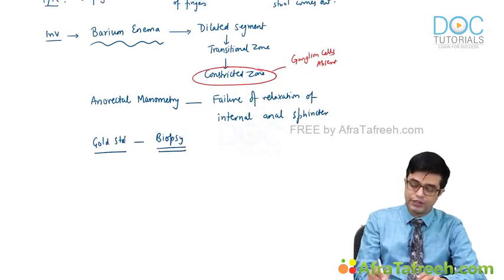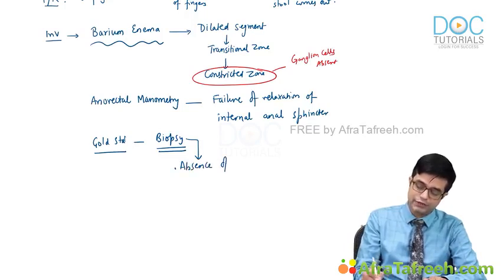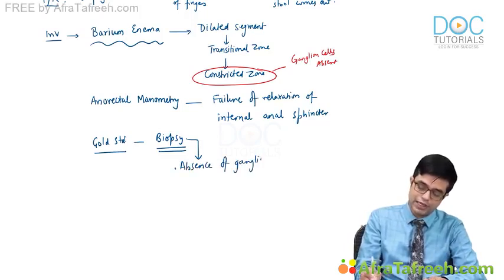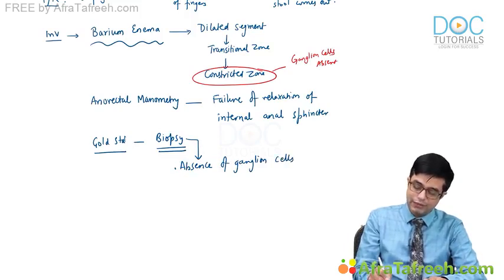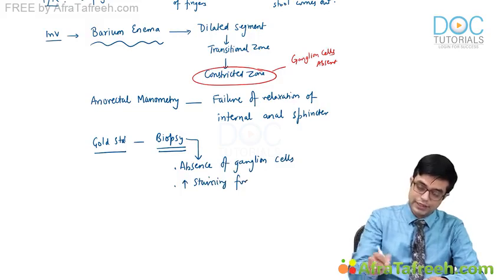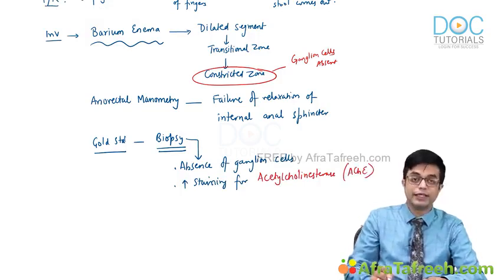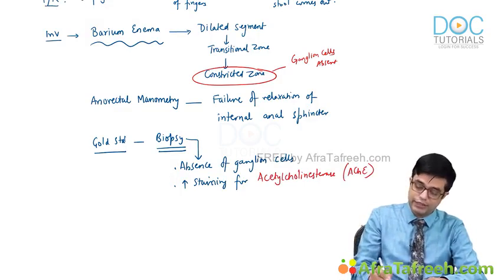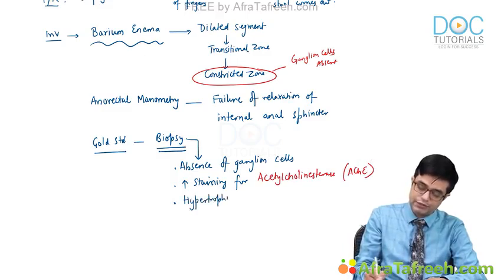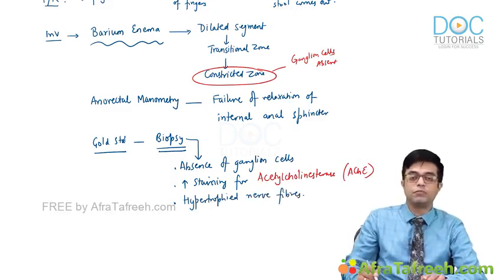When you do biopsy and histopathology, ganglion cells will be absent. There will be increased staining for a marker called acetylcholinesterase, so AChE staining will be increased. And thirdly, there will be hypertrophied nerve fibers present on biopsy.